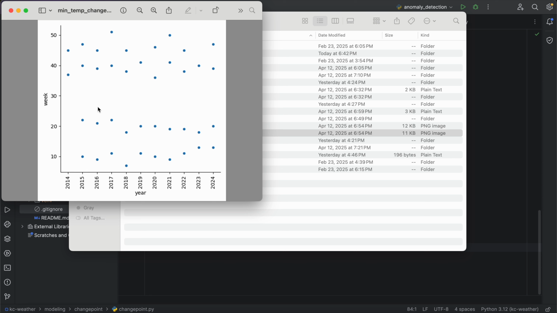Right now I just have a visualization, but this says that there's normally a change point within the first 10 weeks, but that changes over time. So the first change point in temperature does vary a little bit. The second change point looks to be a little bit more stable. Things get really wonky when you're looking at a fall change point or a winter change point. This third change point here maybe does something like that, if you were able to follow my cursor there. So I think this is interesting.